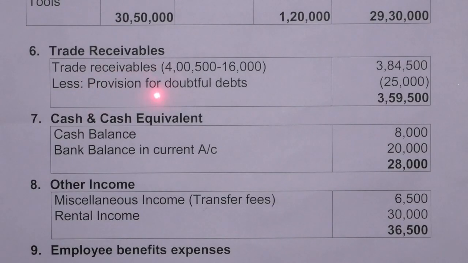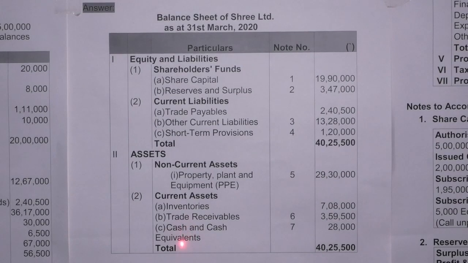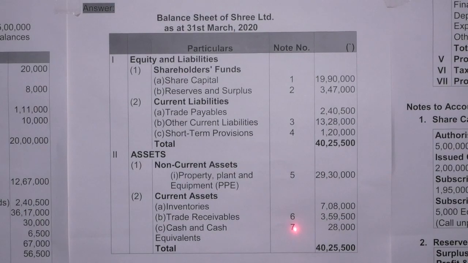Next is trade receivables, note number 6. Trade receivables 4,05,000 minus 16,000 bad debts. So after deducting, we get 3,84,500 minus provision for doubtful debts 25,000. So after deducting, we get total trade receivables 3,59,500. Trade receivables 3,59,500. Next is cash and cash equivalents, note number 7.